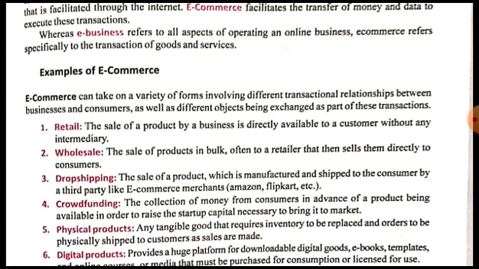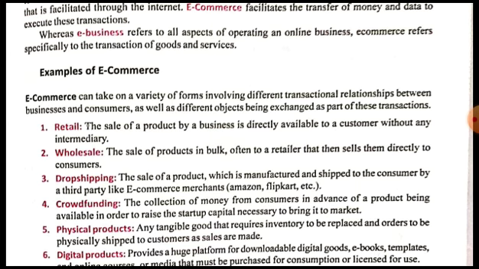How will the consumer buy? The consumer sees the items on the website, and orders the items on the website. After he or she agrees to pay the money, or does the payment, if he wants to pay by digital means, then he will pay before getting the quantity. He can pay it beforehand, in advance. So after he pays, or he agrees to pay by cash on delivery, then what will happen? Those products will be shipped to the consumer by a third party, like e-commerce merchants.